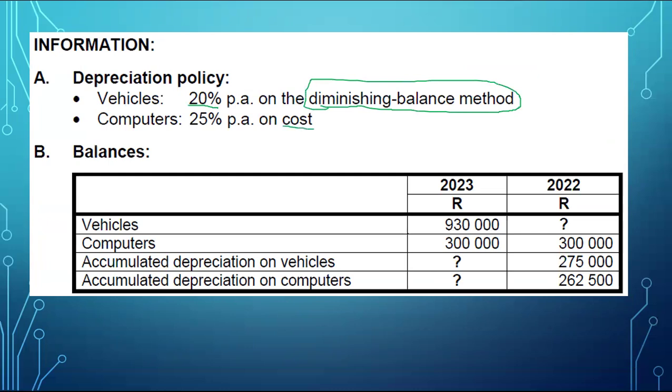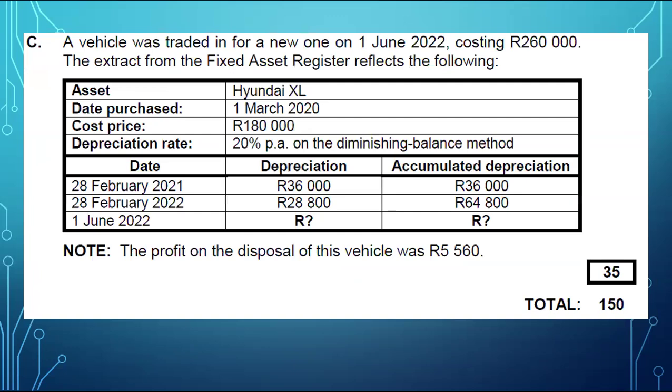Good. Gave us vehicles, but they didn't give us the cost of vehicles at the beginning of the year, right? Which is what I think they asked us to calculate. Computers, we were given both, and then they didn't give us accumulated depreciation for each for this year. Let's continue reading. They say a vehicle was traded in for a new one on the 1st of June 2022, and the new one cost 260,000. So that is your addition, right? The extract from the fixed asset register reflects the following.